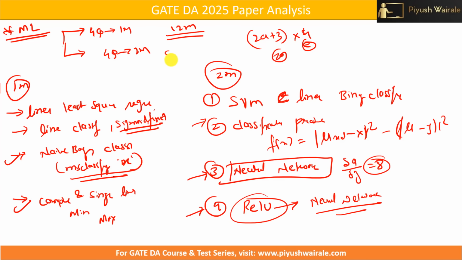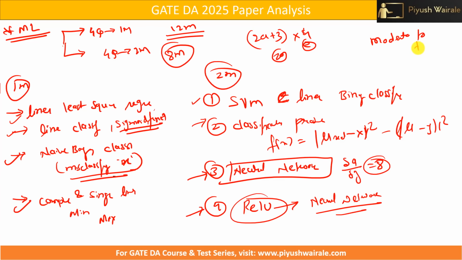So you can easily score 8 marks from this particular thing. For this question, you require a conceptual understanding. But even if you have watched my videos, you can solve this SVM and linear classifier question easily.